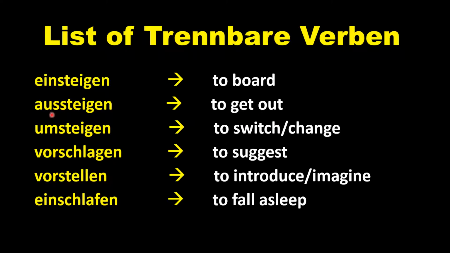Prefix is aus. Next one is umsteigen. Um is the prefix. To switch or to change the train or bus. So einsteigen, aussteigen und umsteigen. All three verbs are quite similar, but the meaning is totally different because of the prefix.